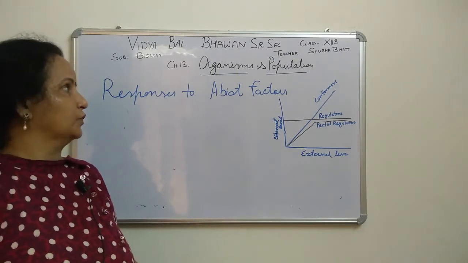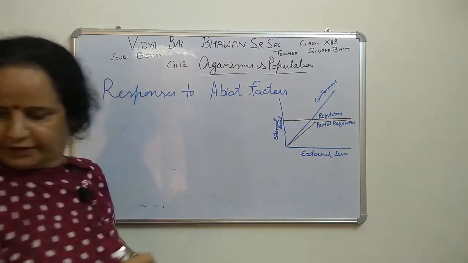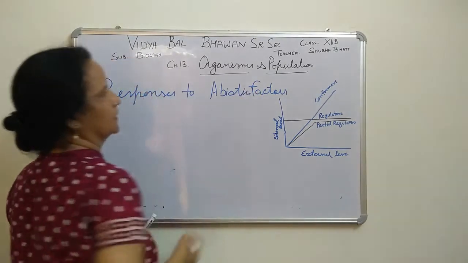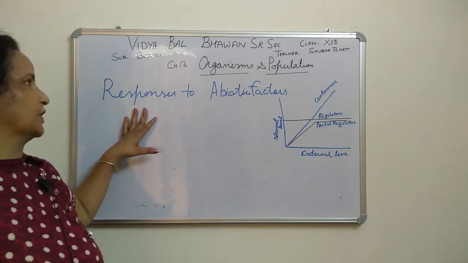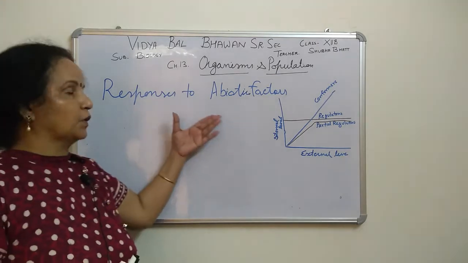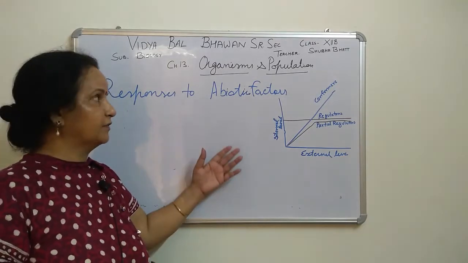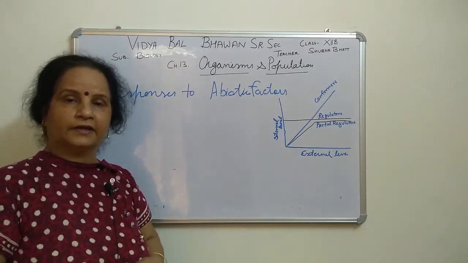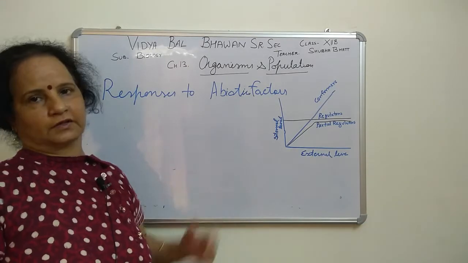So now, as you know, in the previous class we have done abiotic factors. In that, we will start from responses to abiotic factors, meaning how organisms behave against temperature, water, soil and light. All those physical factors, the physical environment, and how they are surviving.